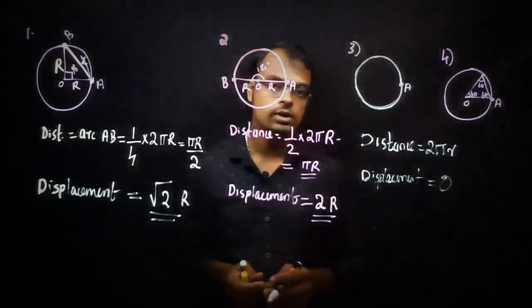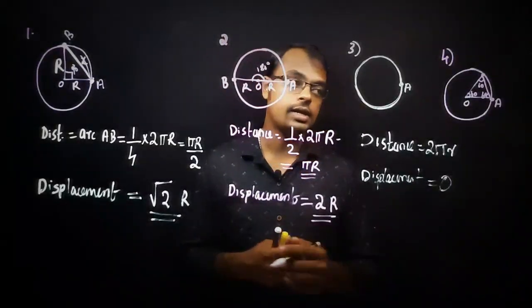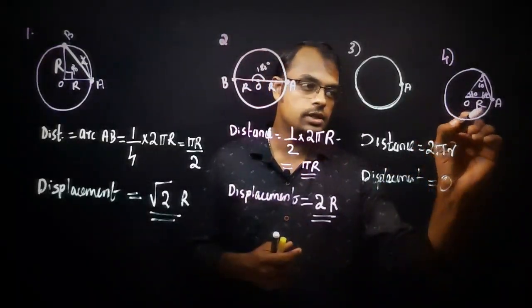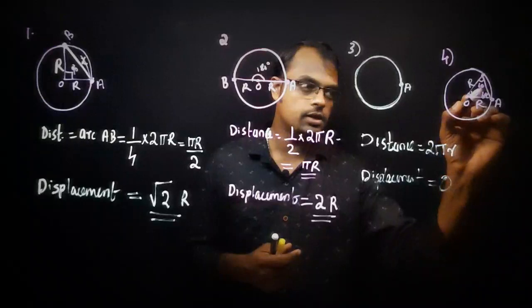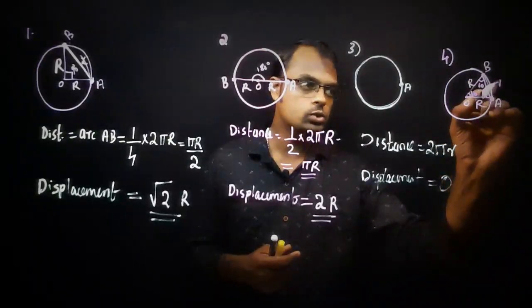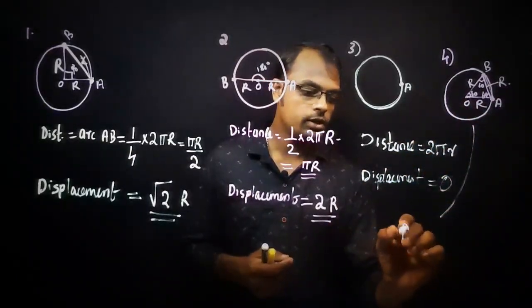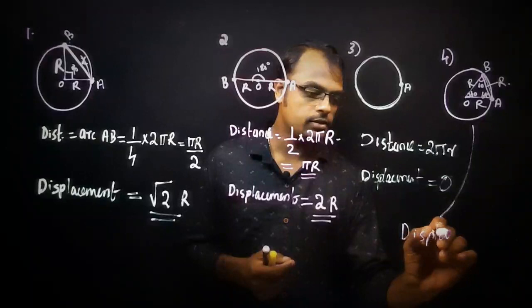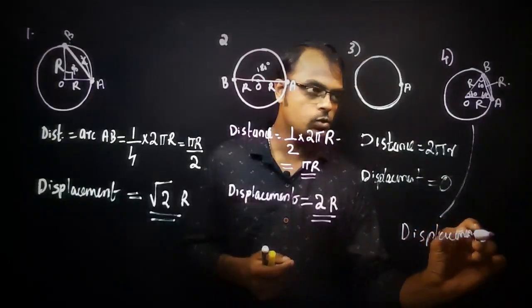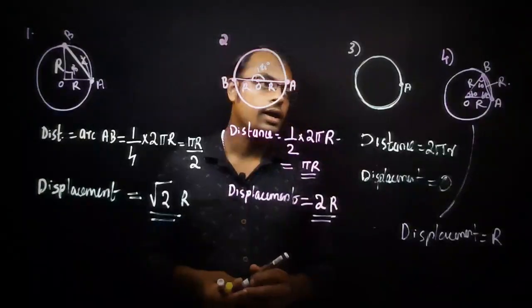That means this is an equilateral triangle. This is the radius r, so this also must be radius r, and this straight distance A to B is also radius r. So in this example, what is the displacement? Displacement is equal to r itself.